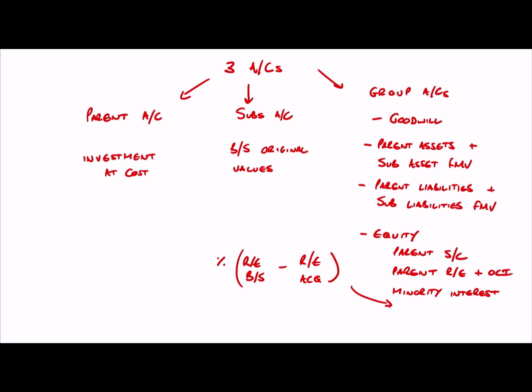The same is true of other comprehensive income items as well in our subsidiary, although I doubt you'll see that in a question. So just be aware, therefore, we're looking at three sets of accounts. And remember, the key with the group accounts is we've got the shareholders of the parent, they own the parent, the parent owns the subsidiary, and what we're trying to do is report the parent and subsidiary as if they were one combined entity. In other words, when we look at control, the subsidiary is nothing more than an extension of the parent company.